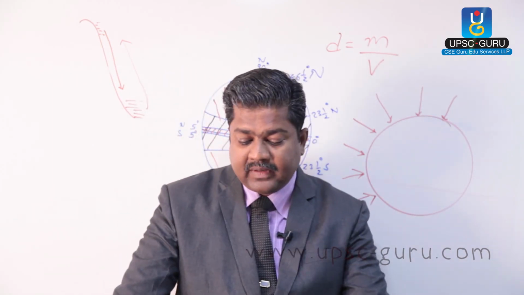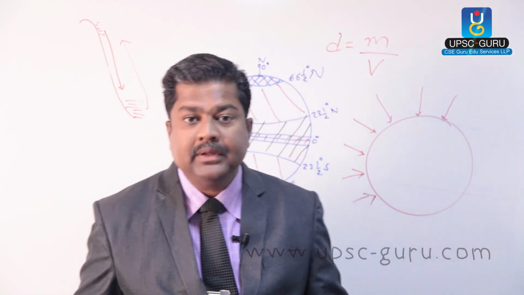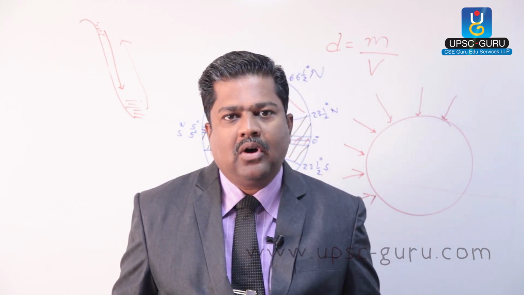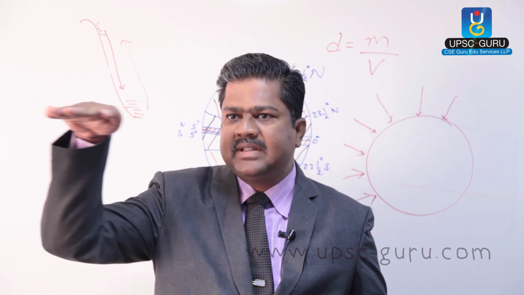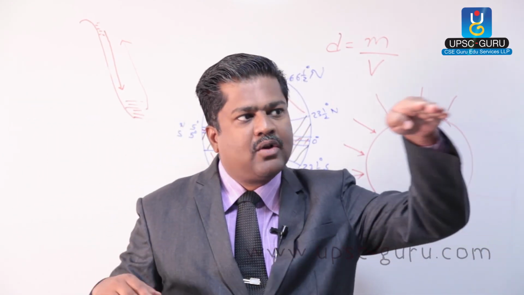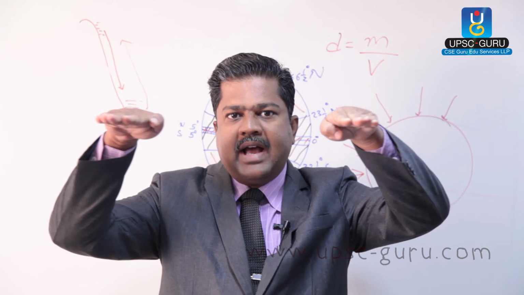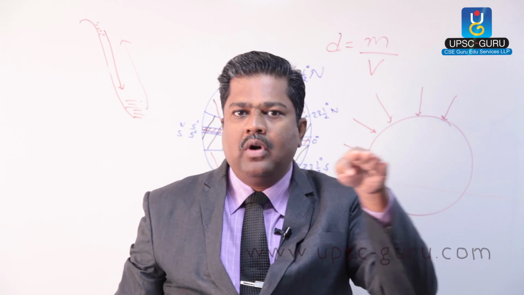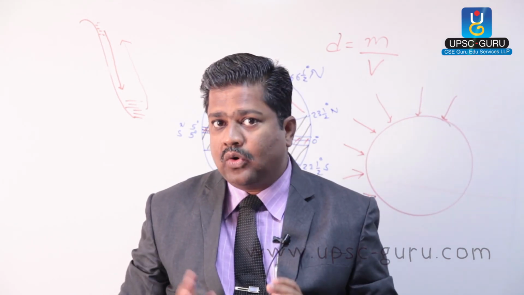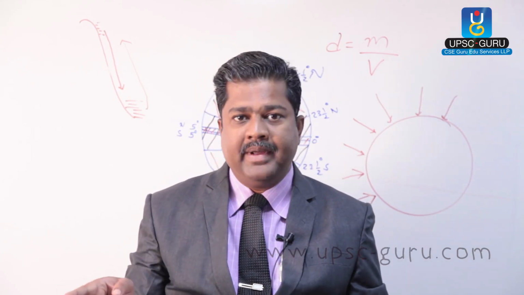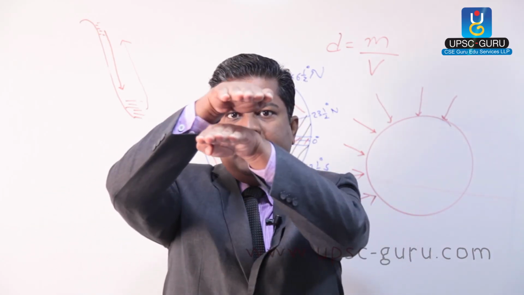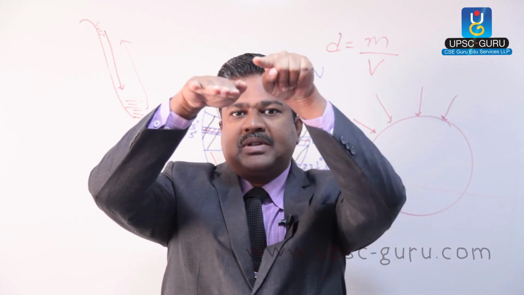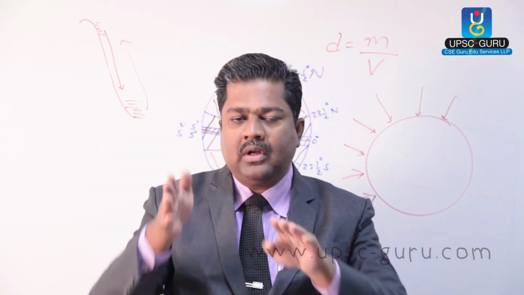The third type of inversion is called advection inversion. What is this advection inversion? Particularly this occurs on a border where, say, from this side warmer air is coming and from this side cold air is coming. When they clash, the warmer air moves in an upward direction and cold air remains at the bottom. Why? Because cold air has more density than warm air, and so warmer air moves upside and cold air downside.